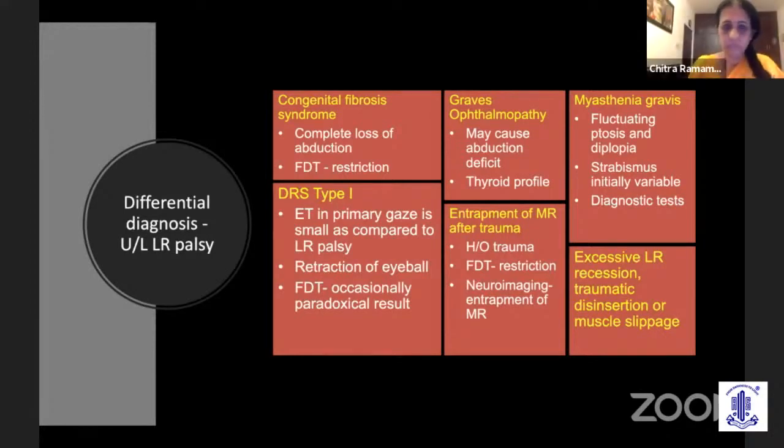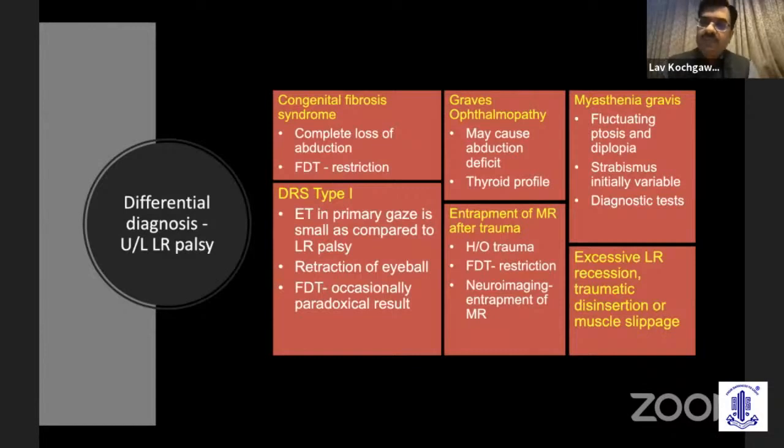Entrapment of the medial rectus is another differential diagnosis in which there will be a history. Obviously, the history of trauma will be there. The forced duction test is again the differentiating factor, and neuroimaging will show entrapment of the medial rectus. When we differentiate this from myasthenia, the most important point is that it fluctuates, the readings will not always be the same, and it may be associated with ptosis. Strabismus is variable, and finally the diagnostic tests will confirm the diagnosis.